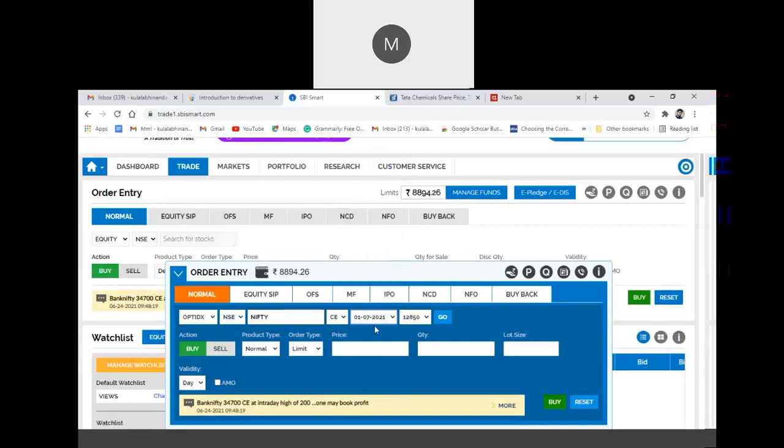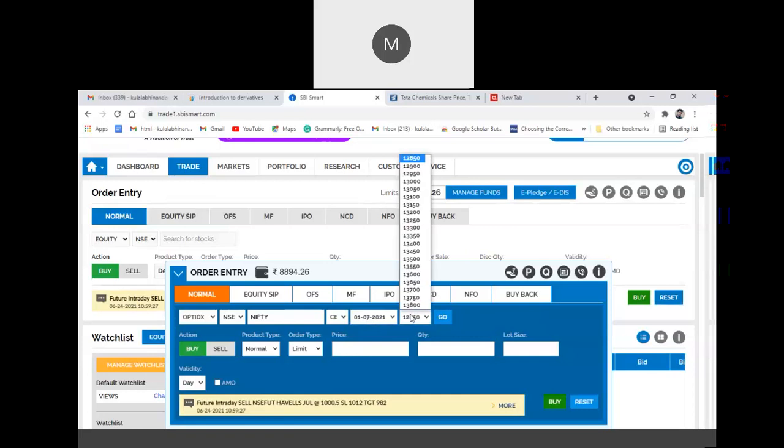Call option, next expiration date 1/7/2021. That means on 1/7/2021, the option will be executed. You can execute the contract on or before that date, but on 1/7/2021 it will be automatically squared up. If you don't exercise the contract, the broker will execute the contract. That is what we call square up.